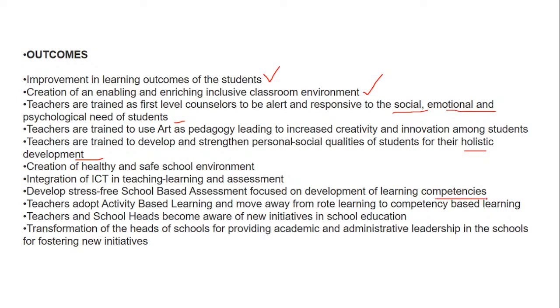So it means the basic traditional form which we have, grades and percentages, that should be given less importance, and more importance should be given to competencies, so that a child, in spite of not scoring well, is competent enough to survive or sustain in this world or in this country. Teachers adopt activity based learning and move away from rote learning. Now, this is very, very important. To competency based learning, teachers and school heads become aware of new initiatives in school education, both of which points are lacking in our country.